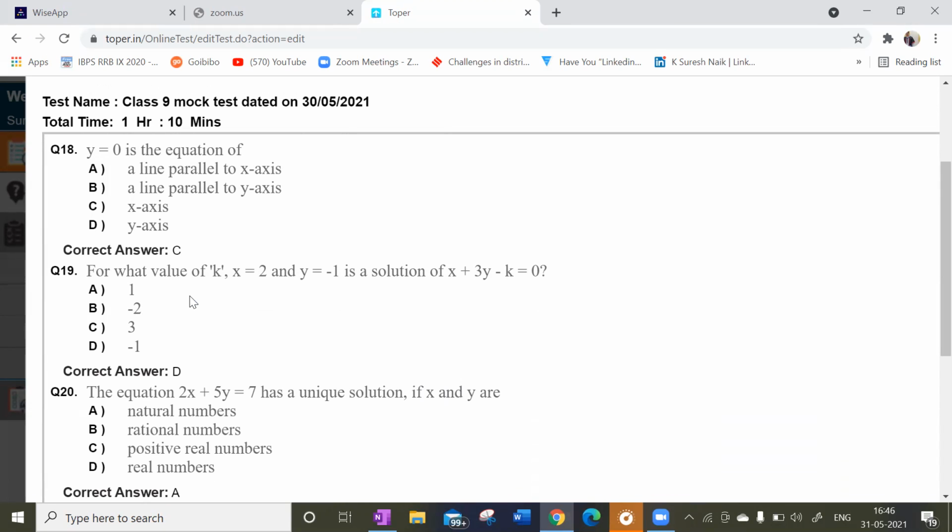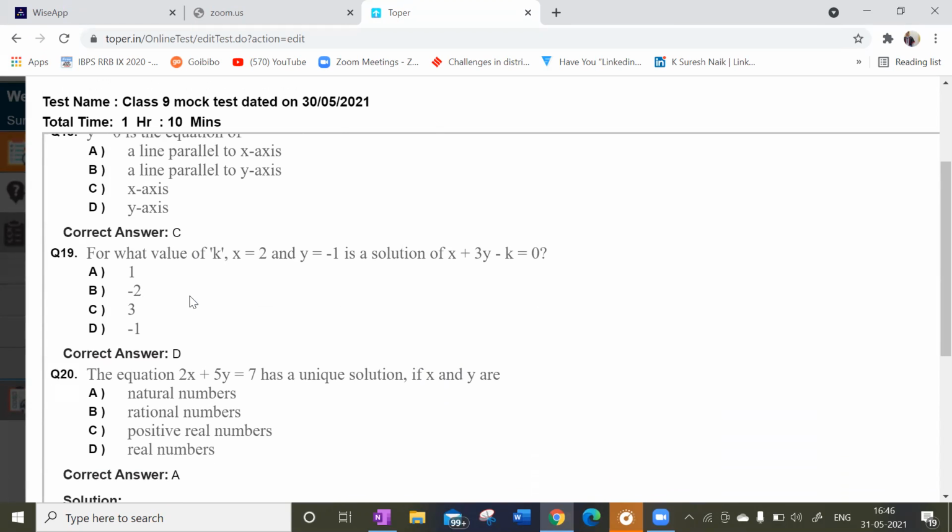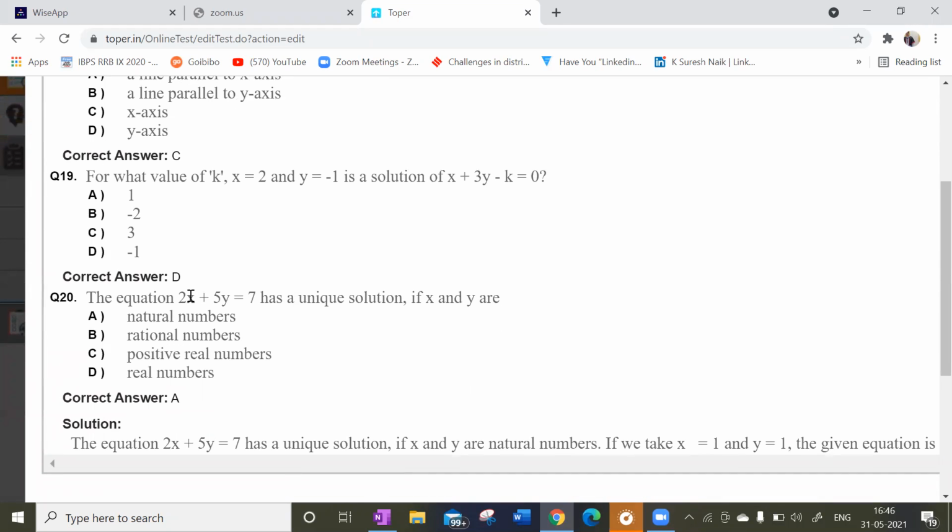So answer is C. Next, for what value of k is x is equal to 2 and y is equal to minus 1 the solution? Substitute. Option D, minus 1. Very simple. Since it was the first class of your linear equations in two variables, the question paper was pretty easy. Getting my point, children?